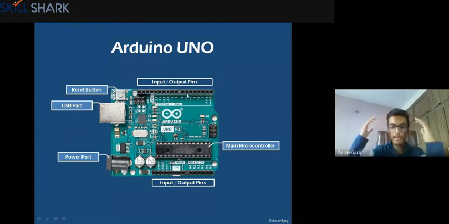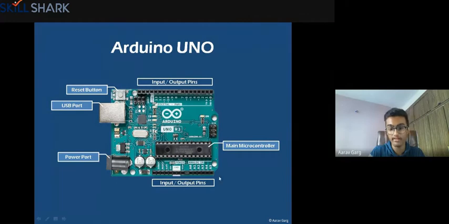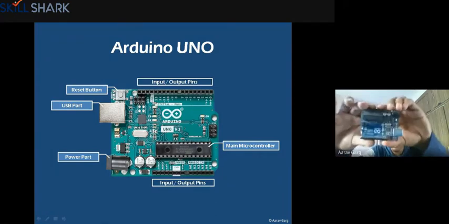If you have a brain and don't have any other body part, you cannot move that part with the brain because it's not even connected to the brain, right? So the brain is useless without other parts. That is why these ports help you in connecting your brain to other parts. Consider this whole thing like the head and this as the brain. So the Arduino board is your head. This complete board is your head.